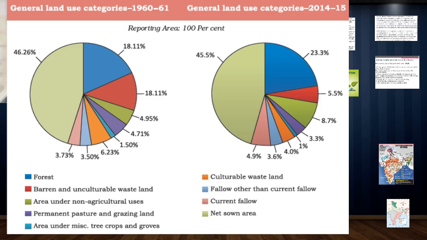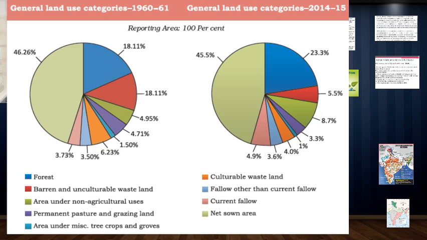If you see the other green part, which is the area under non-agricultural use, in the first pie chart it is 4.95%. The other green area, the smaller portion, 4.95, and this non-agricultural use area has increased to 8.7%, almost double in the year 2014-15.